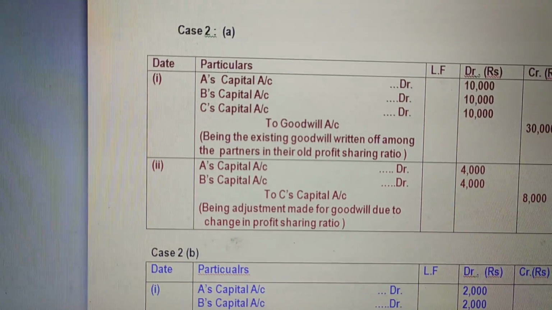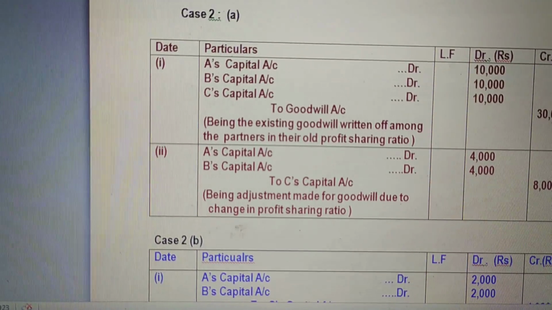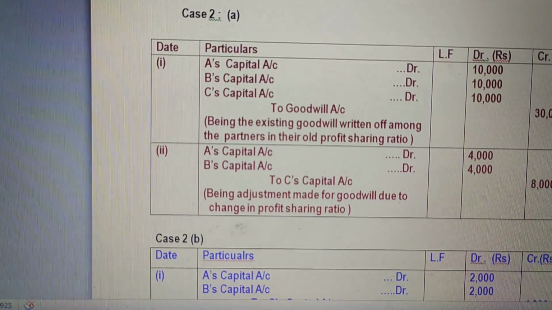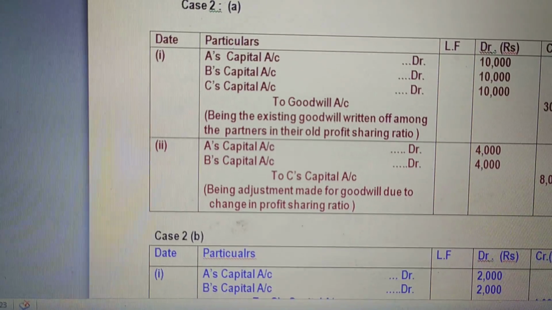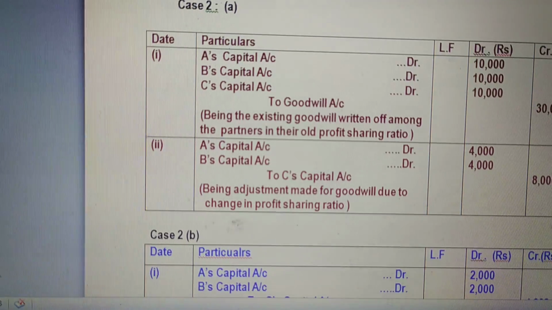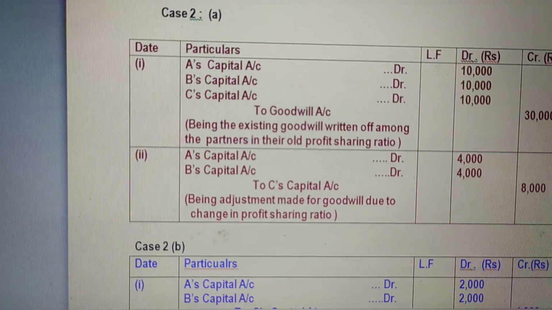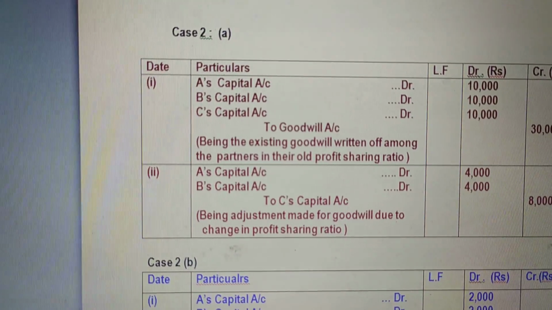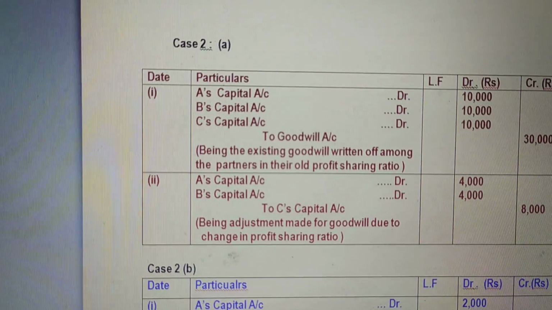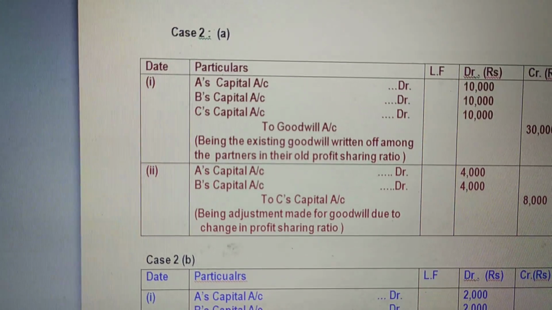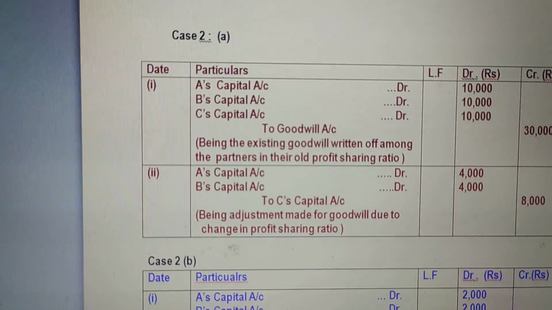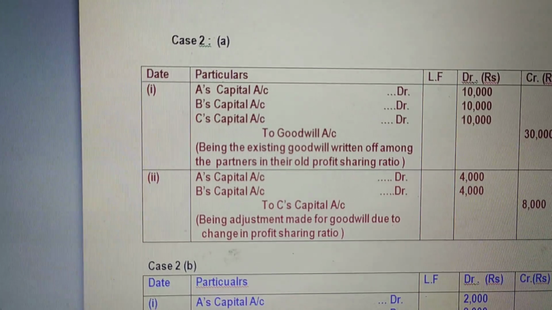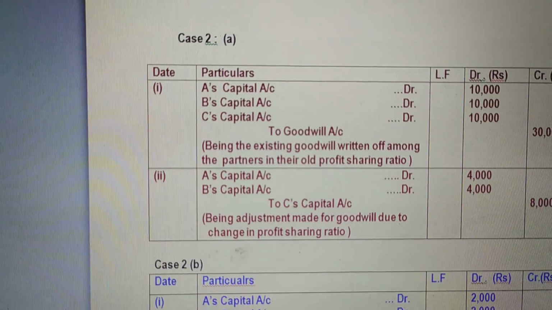So here we have goodwill appearing in the balance sheet at 30,000, which needs to be written off. We have just discussed the treatment of existing goodwill. If it has to be written off, the journal entry will be all partners' capital accounts debit to goodwill account, and you will distribute the amount in their old profit sharing ratio.